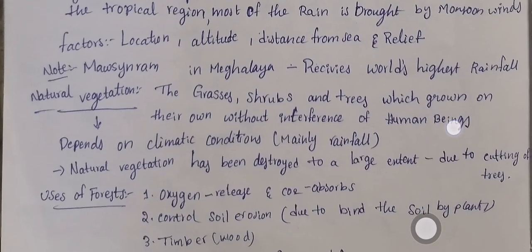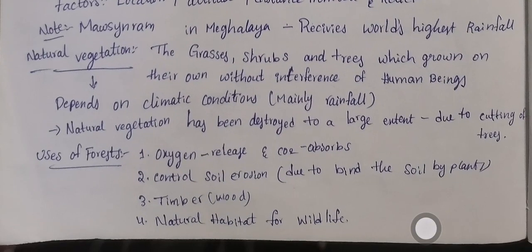And then we come to natural vegetation. Here natural vegetation means grasses, shrubs, and trees which grow in their own habitat without any interference from human beings. Then it is called natural vegetation. Natural vegetation depends upon the climatic conditions, mainly rainfall.